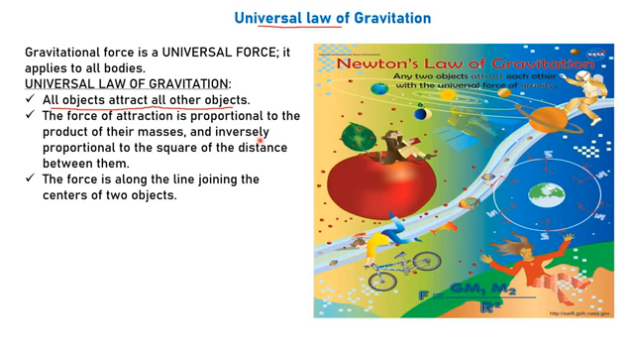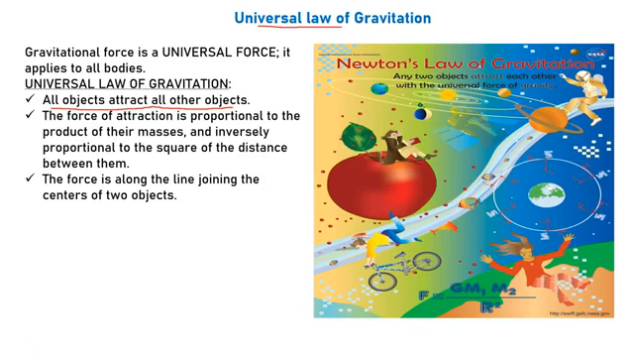As I've told you, what do we mean by inversely proportional? If one quantity increases, the other will decrease. So the force is inversely proportional to the square of the distance between them, right? And the force is along the line joining the center of the two objects. Now what do we mean by the line joining the center of the two objects?